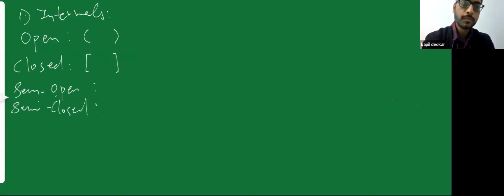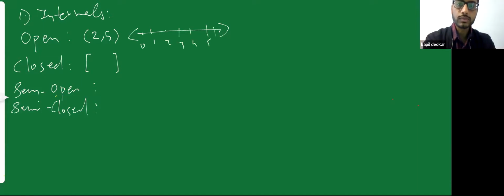So if I say open interval from 2 to 5, this is your number line 0, 1, 2, 3, 4, 5, 6. So open interval from 2 to 5. I will draw a white ball over here.